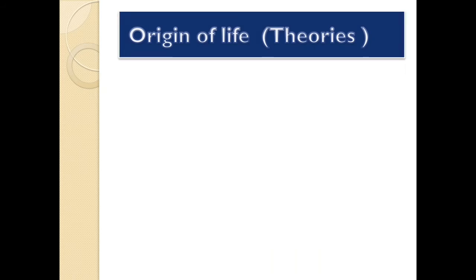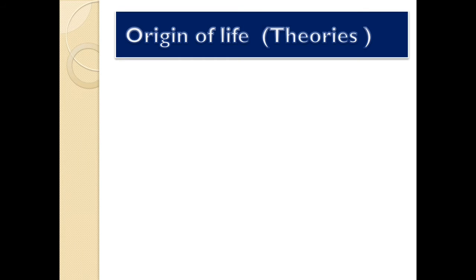Okay, origin of life theories. So now let us see one by one what are the different theories that talk about origin of life. So number one theory we can say Panspermia theory.